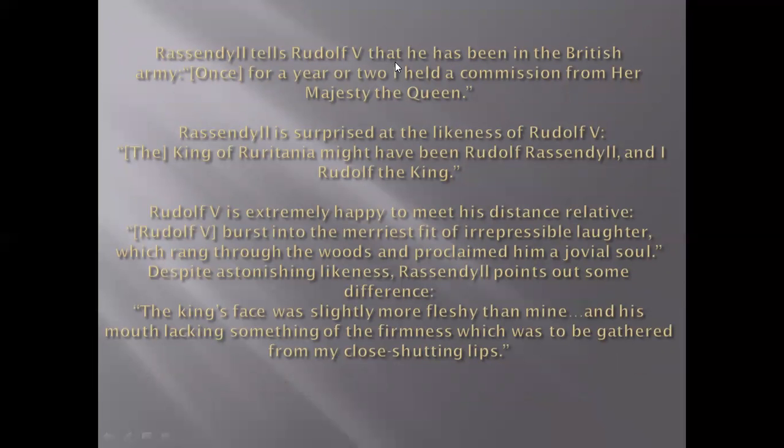Rassendyll tells Rudolph V that he has been in the British Army once for a year or two. I held a commission from Her Majesty the Queen. He also lets him know when he meets the king that he has remained a soldier, as he has been in the service of the queen for some time. Rassendyll is surprised at the likeness of Rudolph V. Likeness means the resemblance or the sameness. The king of Ruritania might have been Rudolph Rassendyll, and I Rudolph the king.